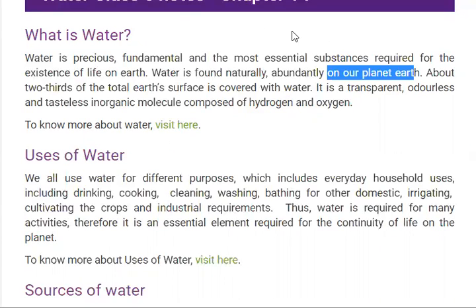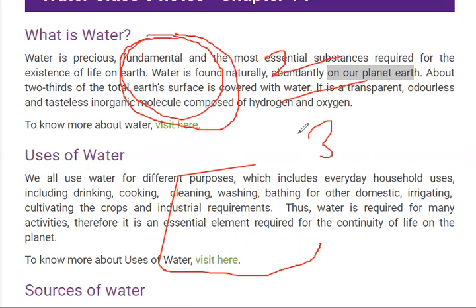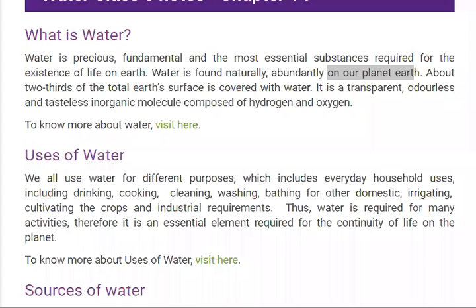On the Earth's surface, two-thirds of the Earth is covered by water in the form of seas and glaciers.